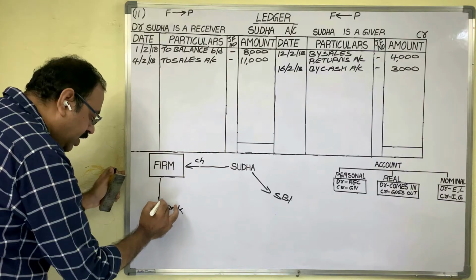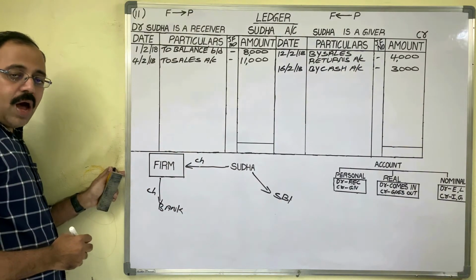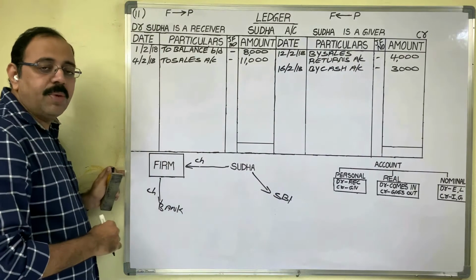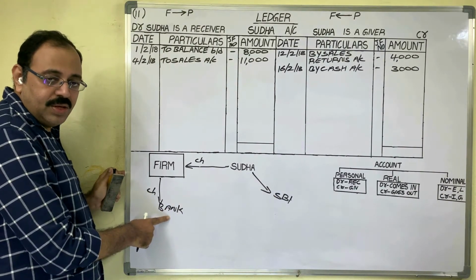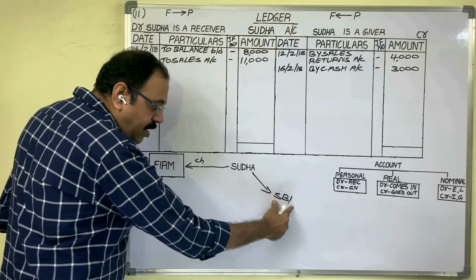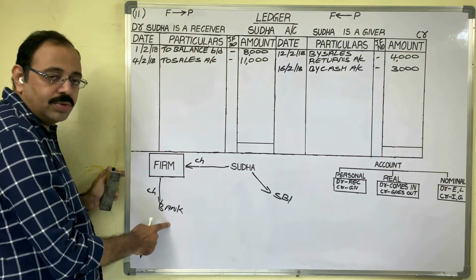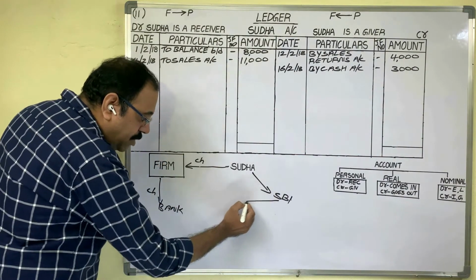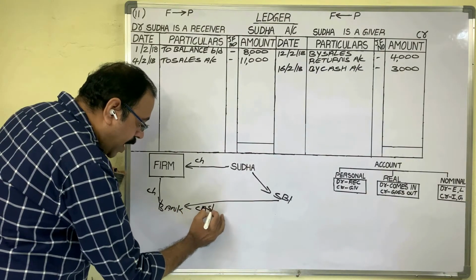Now, collecting the money from the customer's bank is our banker's responsibility. Through online transfer, the bank collects money from SBI and that money is deposited in the firm's bank account. So from the customer's bank, cash is coming to our bank.